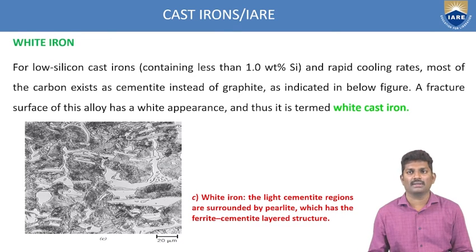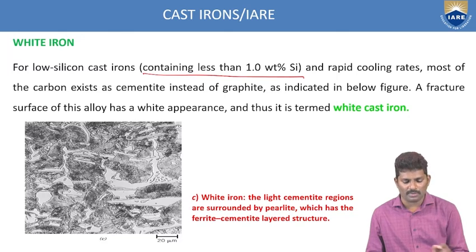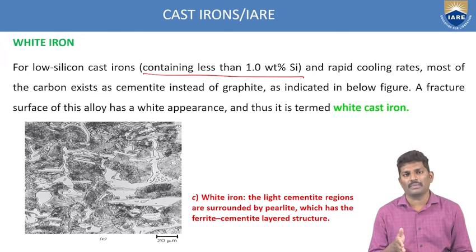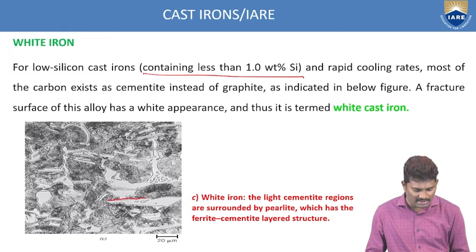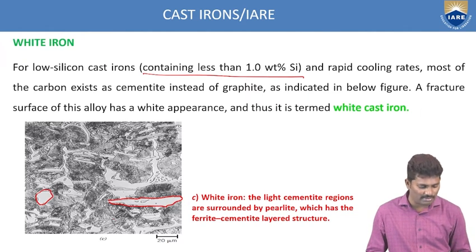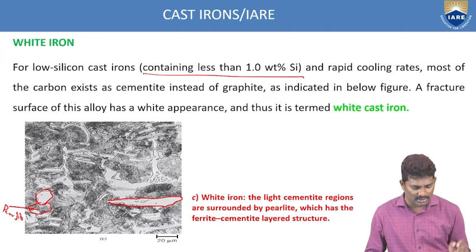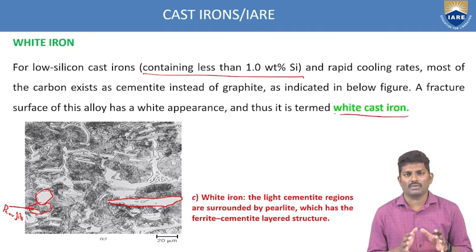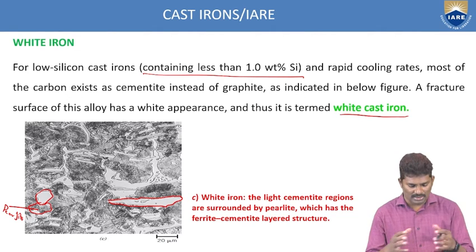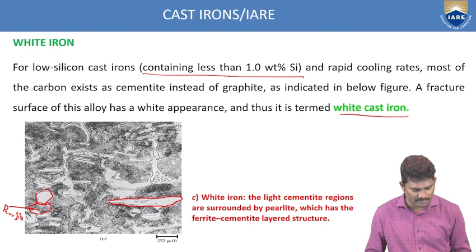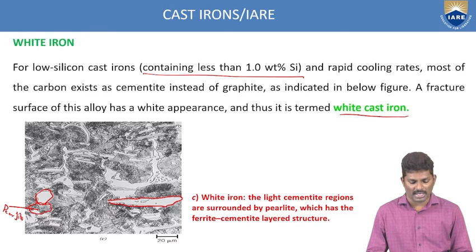And coming to the white cast iron, if it contains less than 1% weight of silicon, that category comes under white cast iron. And why this name? You can observe some white patches in the microstructure, and these white patches are surrounded by dark regions. These are called pearlite. It looks like a white thing, so that's why it is called white cast iron. Whatever the white area is, it is surrounded with pearlite.